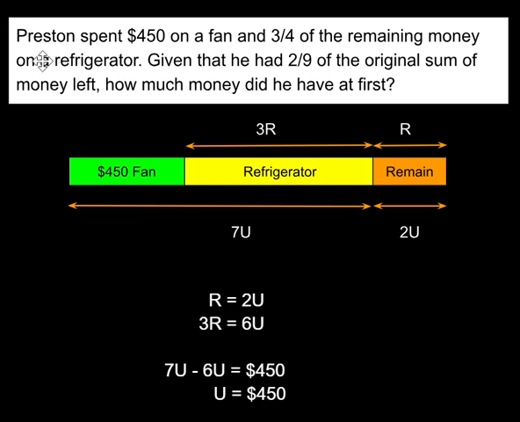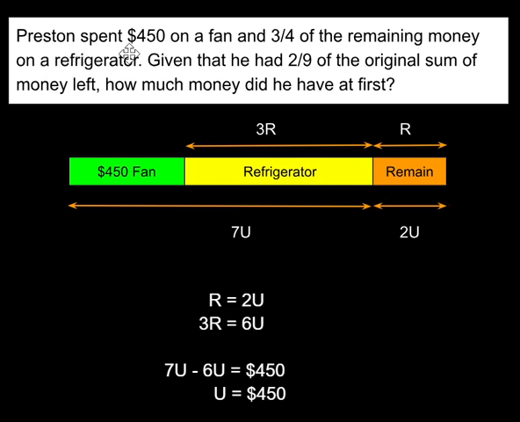Hi, let's look at this question together. Preston spent $450 on a fan and 3/4 of the remaining money on the refrigerator. Given that he had 2/9 of the original sum of money left, how much money did he have at first? Okay, if you have such a question, it's usually a single bar model.